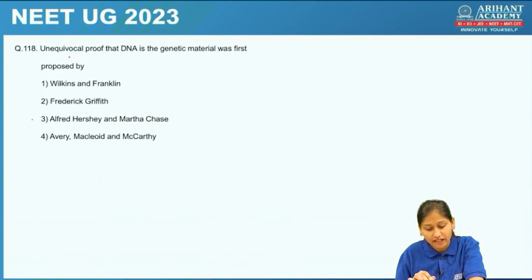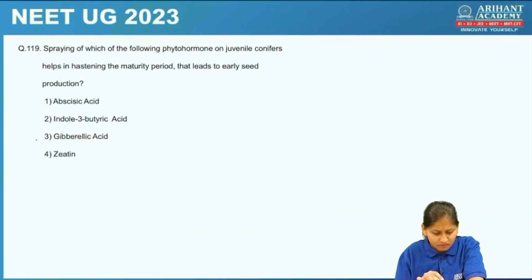Unequivocal proof of DNA as the genetic material was first proposed by Hershey and Chase. This is also a direct question from NCERT, students. This time the questions are very easy. They are all picked up directly from the NCERT. Okay, bit lengthy but very easy paper. Let's check the next question.